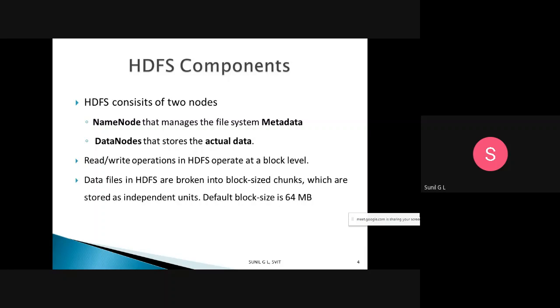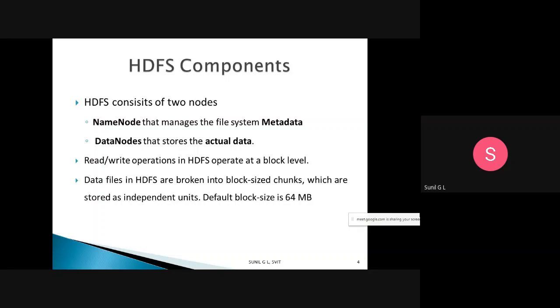Okay, so read and write operations in HDFS operate at a block level. It means we will have a specific block size, that is 64 MB. Whenever you want to read and write, it can only be done using block level. The data files in HDFS are broken into block-sized chunks, so data will be divided into n number of chunks.